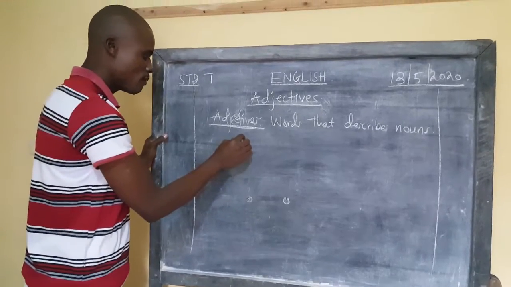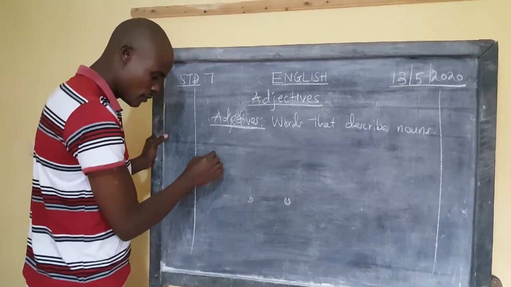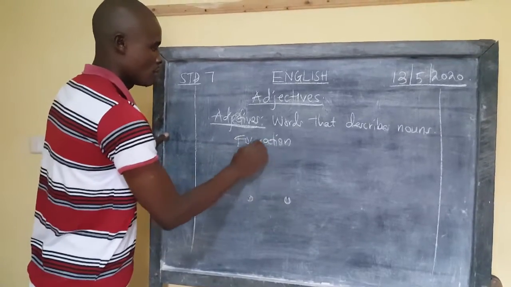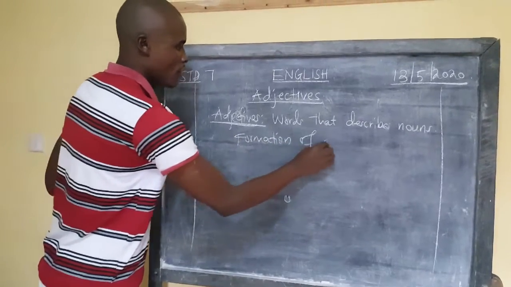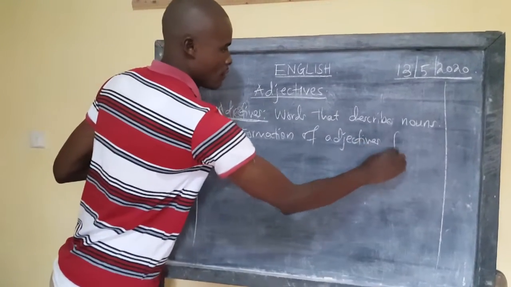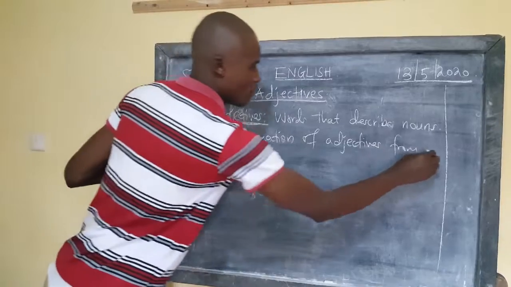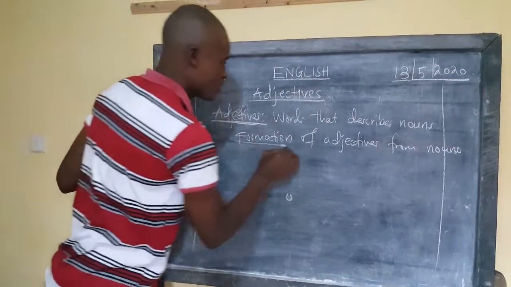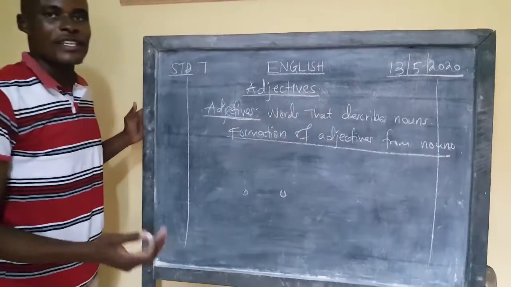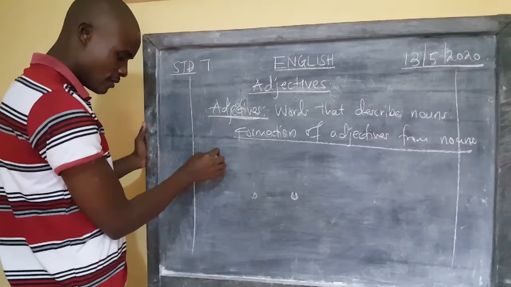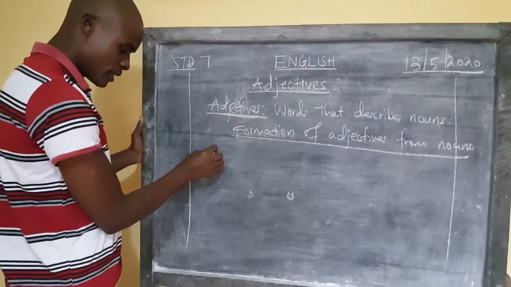So, formation of adjectives. How do we form adjectives from nouns? That is normally very hectic for pupils. It's a very simple area. Take an example like the word absence.